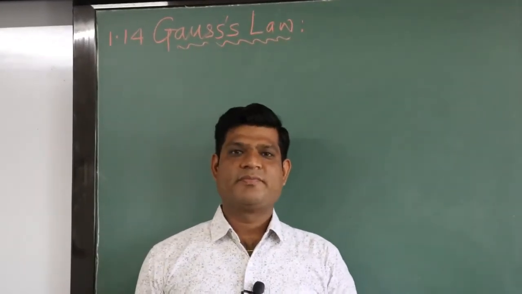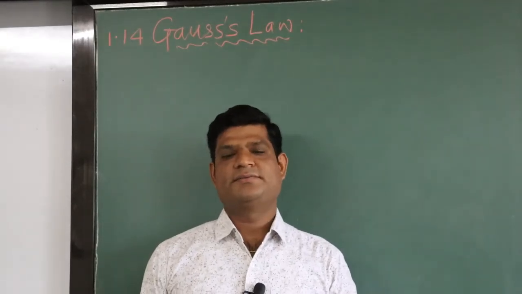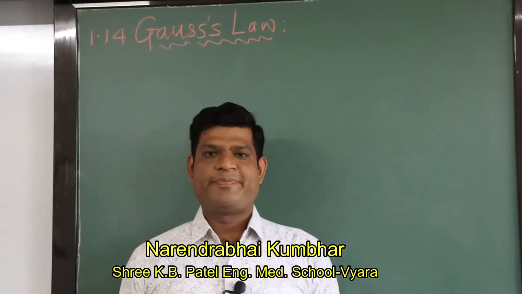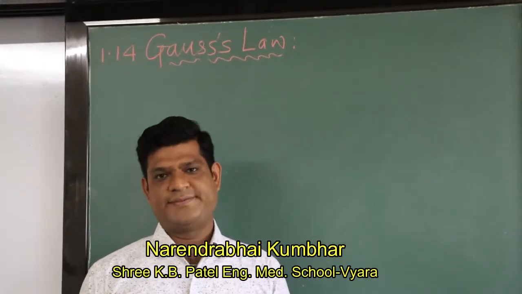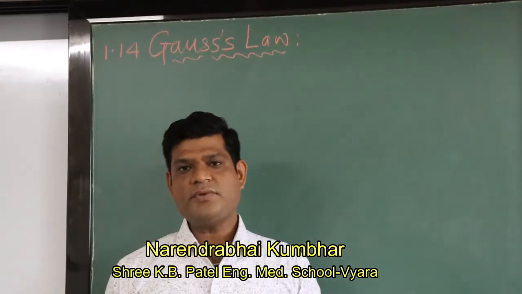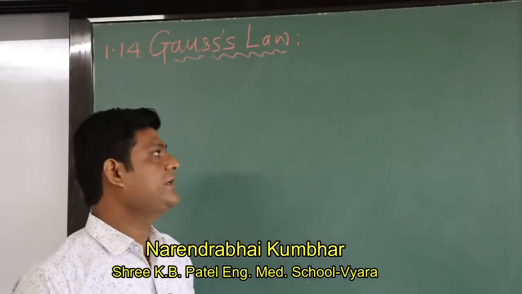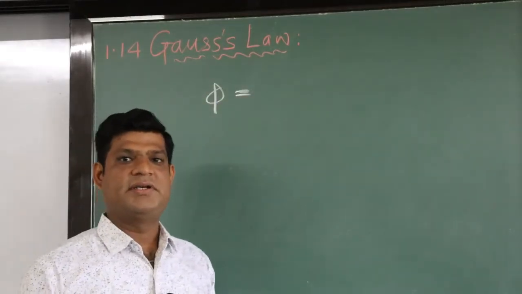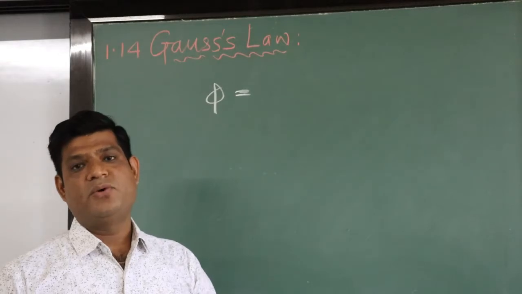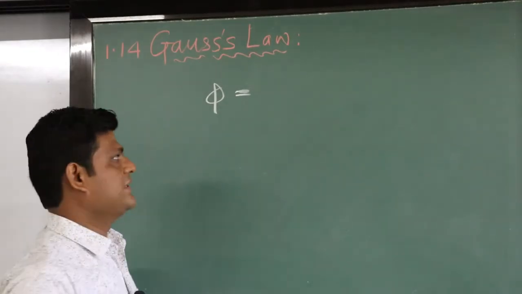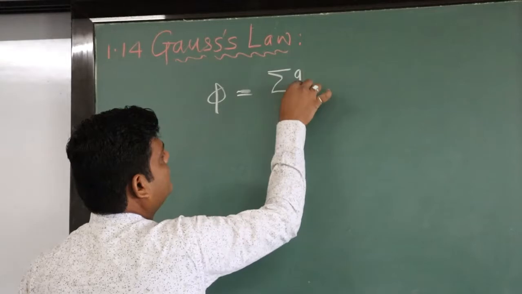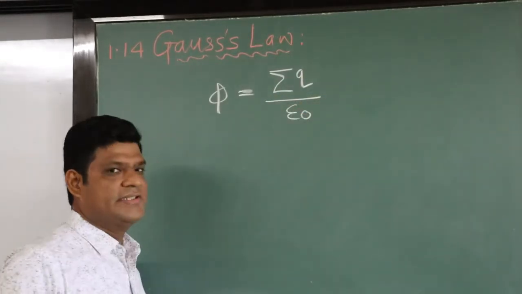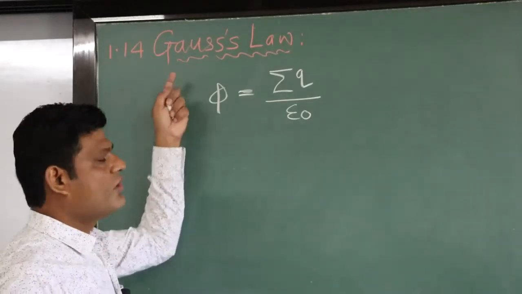Dear students, in the last video we studied the Gauss law. What was the statement of Gauss law? Flux linked with any closed surface is equal to the net charge enclosed by that closed surface divided by epsilon 0. This is the mathematical statement of Gauss law.